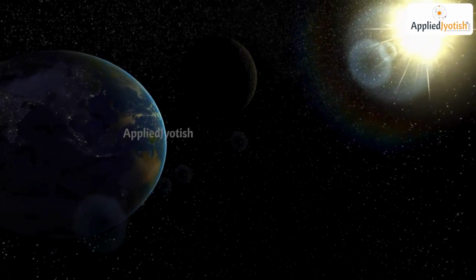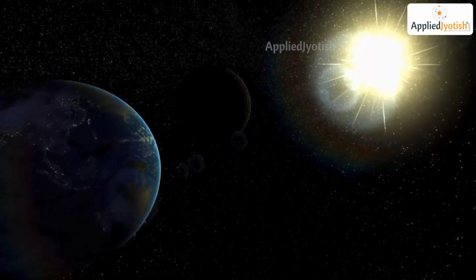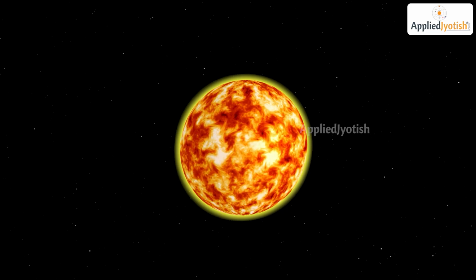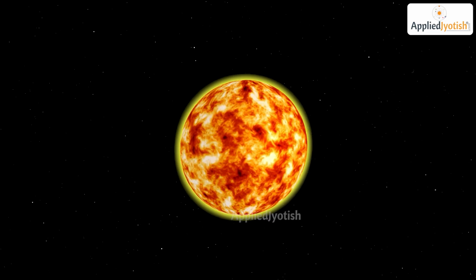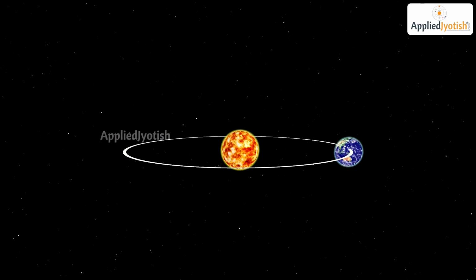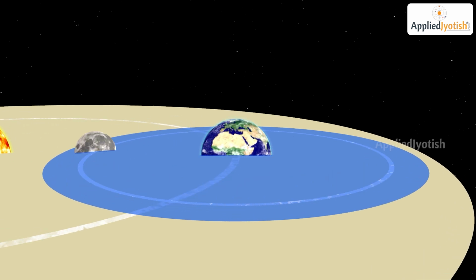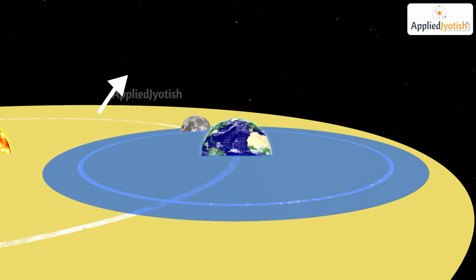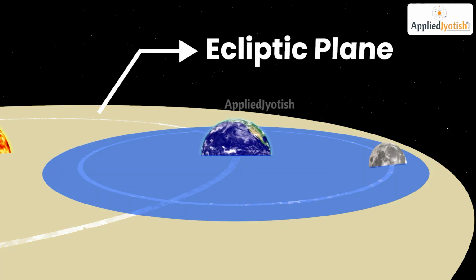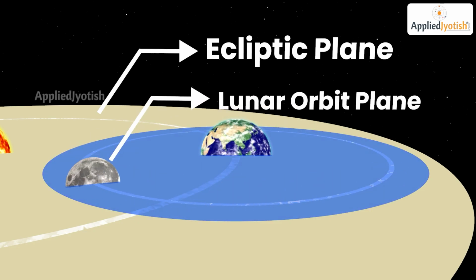In the first part of this class, through animation and from the perspective of astronomy, we will understand what Rahu and Ketu are. Here is the sun of our solar system. Keeping the sun at the center, the earth revolves around it in an elliptical orbit. Similarly, keeping the earth at the center, the moon revolves around it. The plane in which the earth revolves around the sun is called the ecliptic plane, and the plane in which the moon revolves around the earth is called the lunar orbit plane.